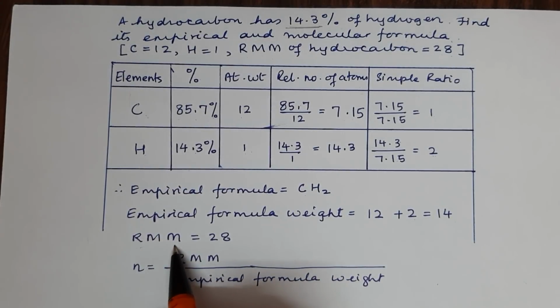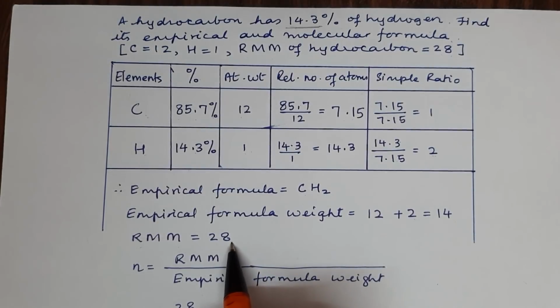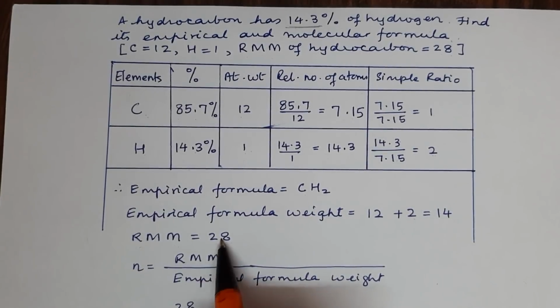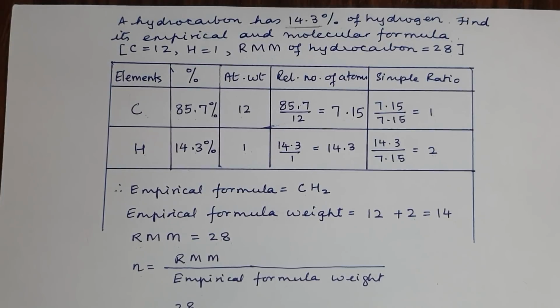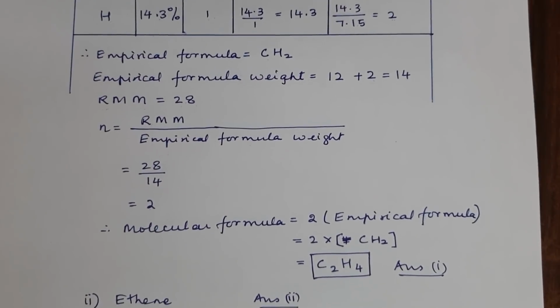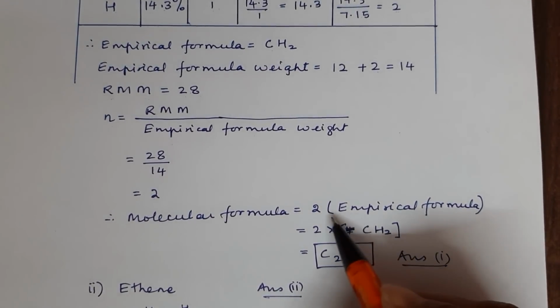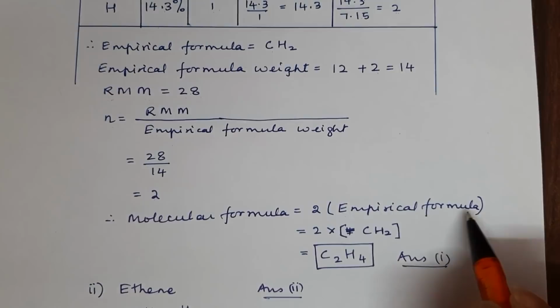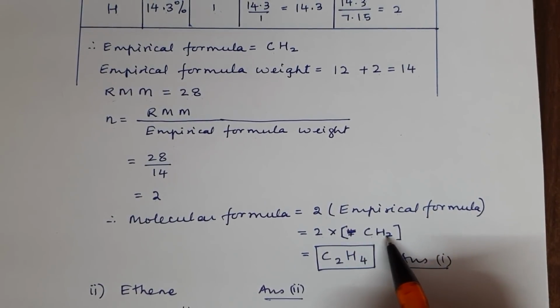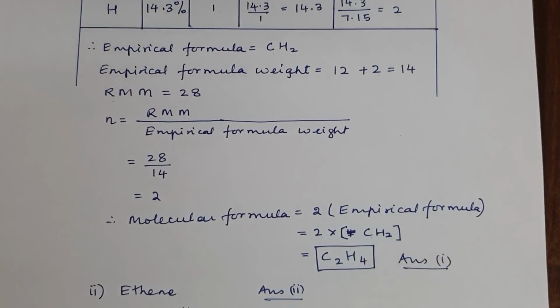We have been given RMM, which is good enough, that is 28, and then we find N. N is molecular formula weight or RMM upon empirical formula weight. That will be 28 upon 14, which is 2. And so the molecular formula will be twice the empirical formula, N into empirical formula. So 2 into bracket CH2, and that becomes C2H4, which is our answer 1.